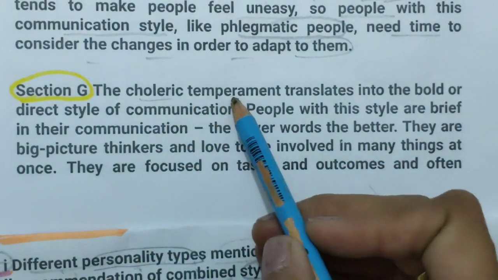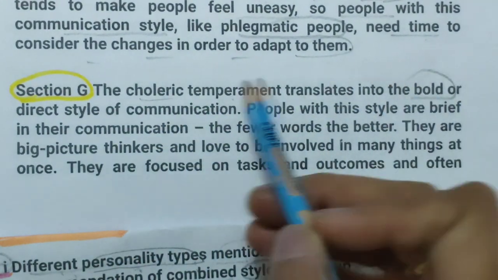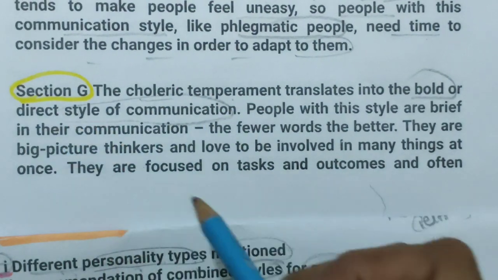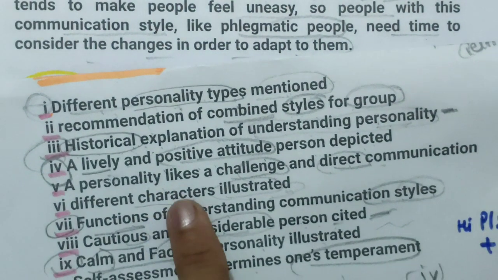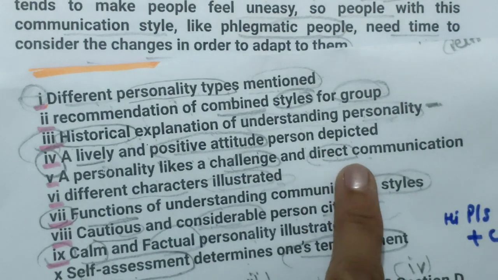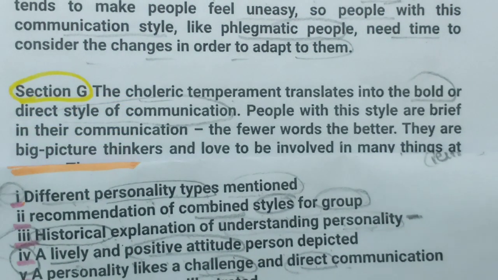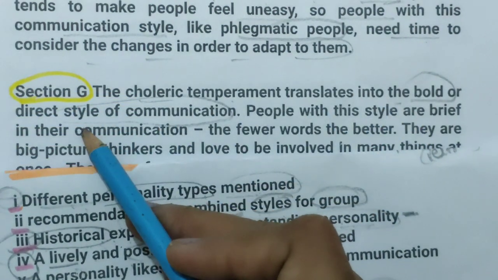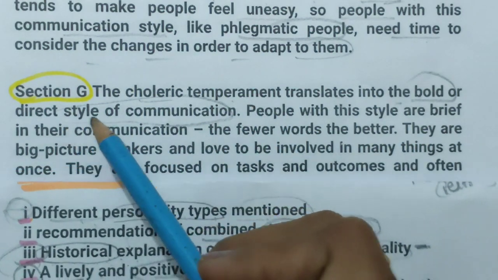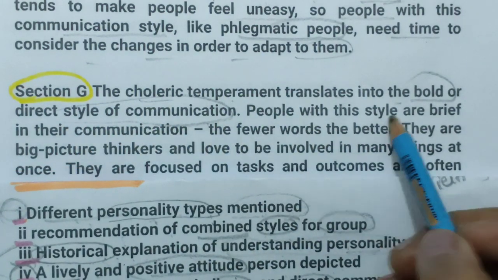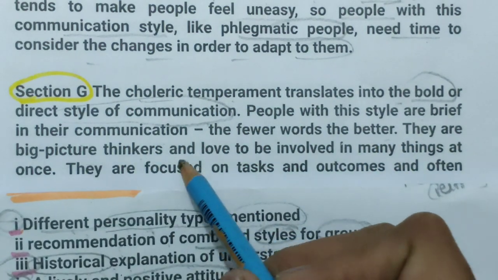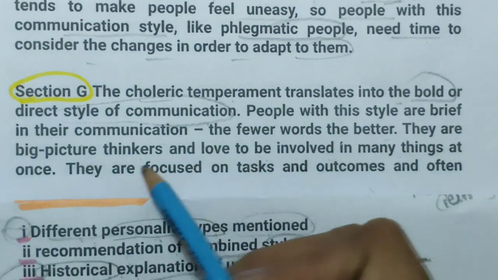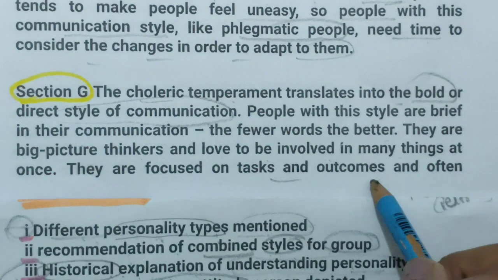The choleric temperament translates into a bold and direct style of communication. So, bold kind of style, here they were talking about challenge and direct communication. People with this style are brief in their communication, using fewer words. They are big picture thinkers and love to be involved in many things at once. They are focused on tasks and outcomes.